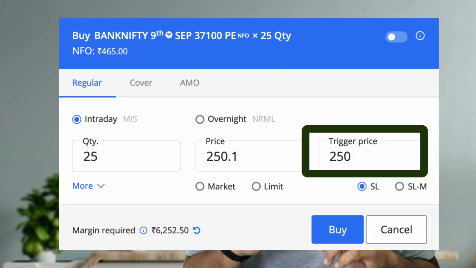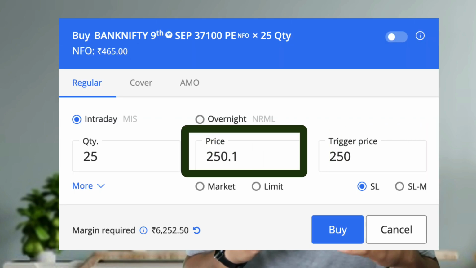Now let's talk about the second scenario where you are handling your trades algorithmically. That's what I'm presently doing, and here is how you can manage it algorithmically. Let's say I want to exit at 250 rupees, the same scenario. So what I will do is give 4 attempts to the market. Let's say I'm placing a first order. My initial order would be 250 rupees as my trigger and 250.1 as my limit. So at any given point of time, if the 250 triggers, I am going to get the best price within 250.1. Suppose the order didn't fill, the market immediately went beyond my particular range, and presently my order is not filled. It is in a pending state.